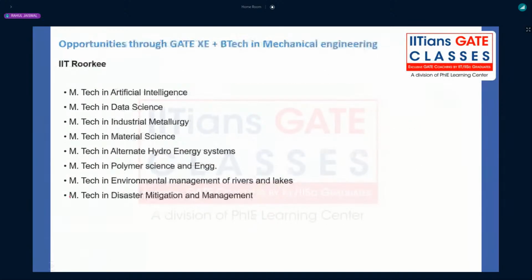Now, coming to the next segment, you will have the opportunity through GATE XE in IIT Roorkee, but no mechanical. No mechanical department you can select, like no machine design, no thermal, no manufacturing, no design through GATE XE.